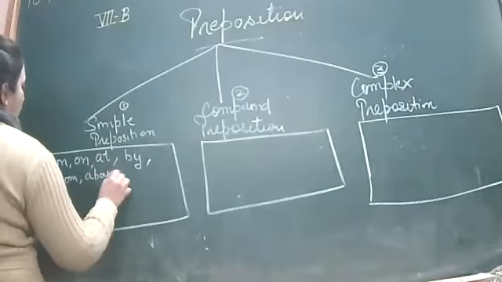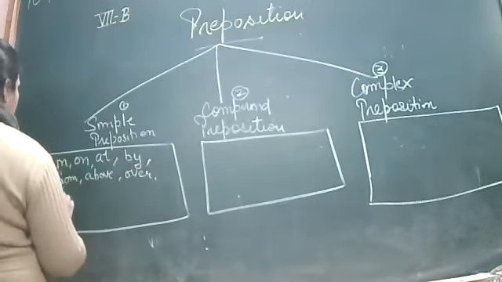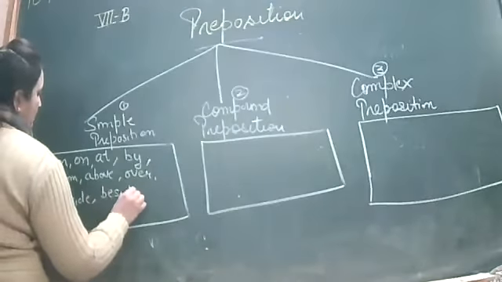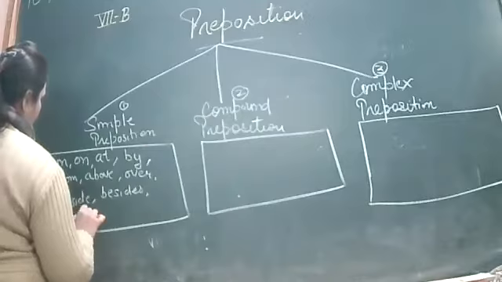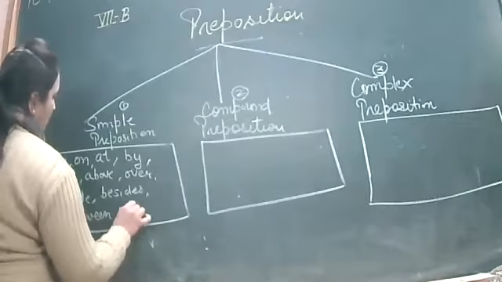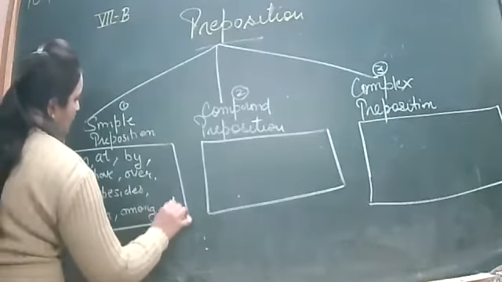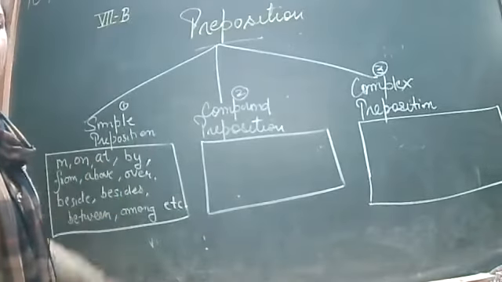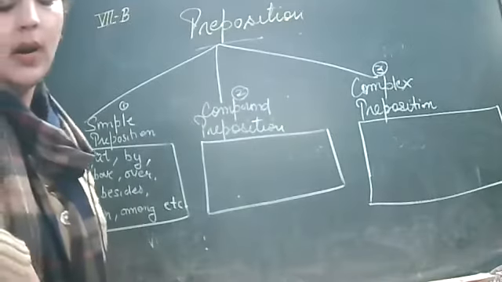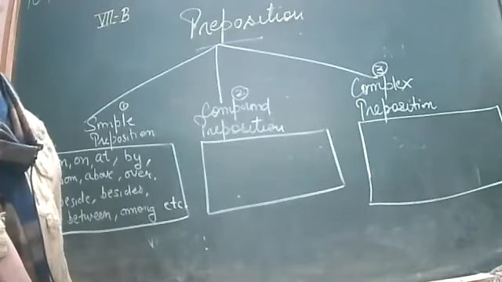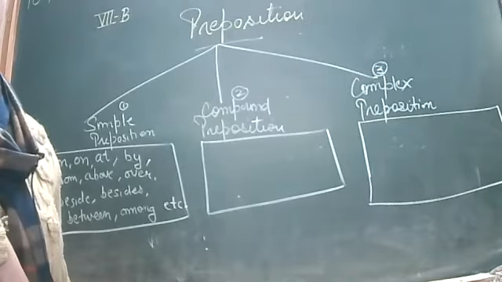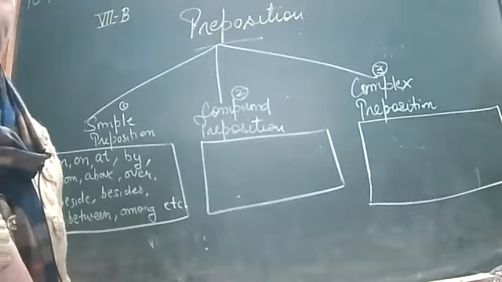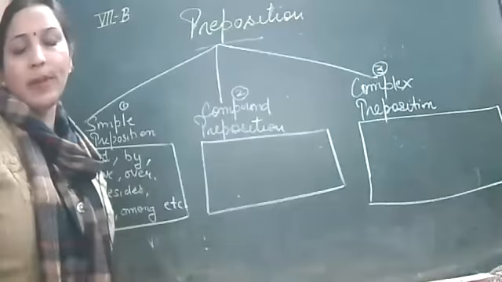Above, over, beside, besides, between, among. So you can write down as much as you know. After that, you can write down etc. So these are simple prepositions that you have learned up to now: in, on, under, at, by, from, outside, inside, about, over, under, through, till, up, of. There are so many. So you can write down some of the prepositions.